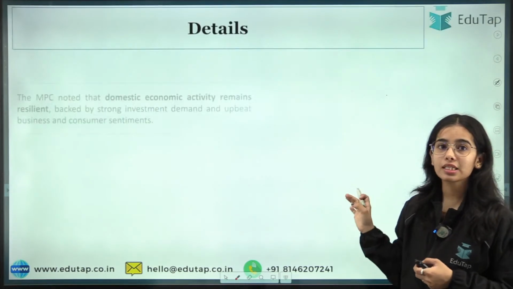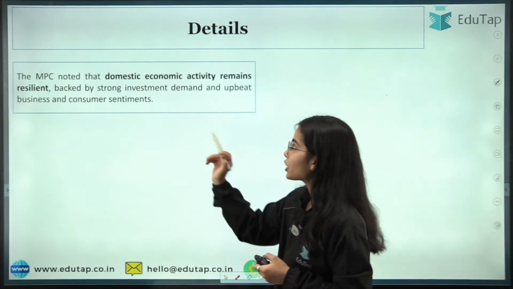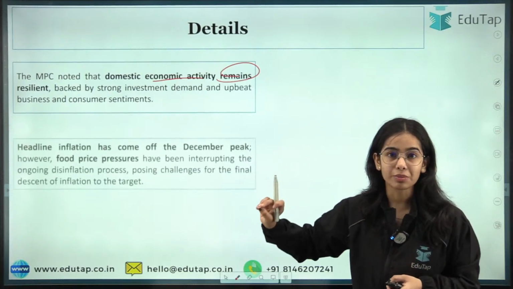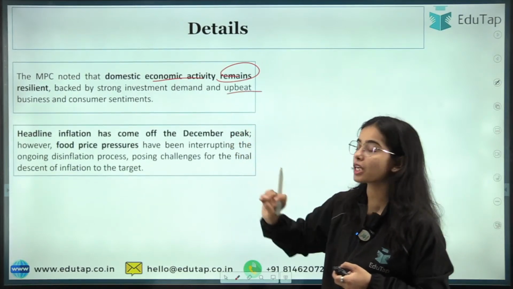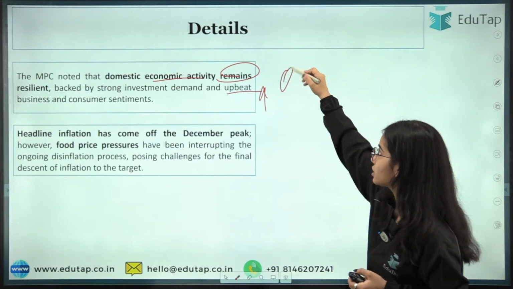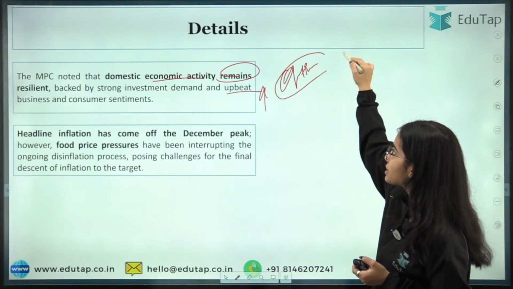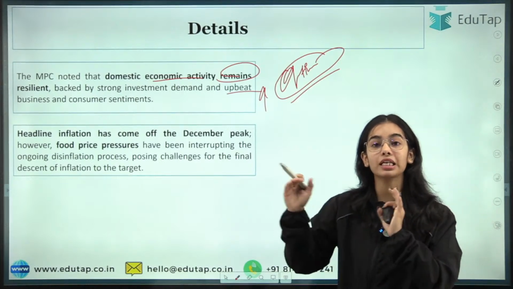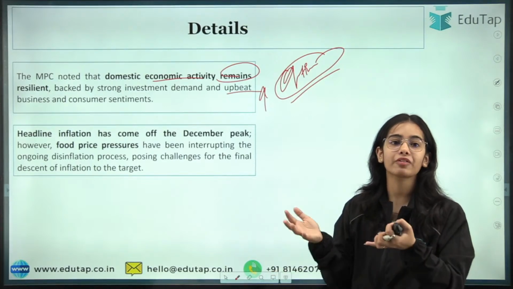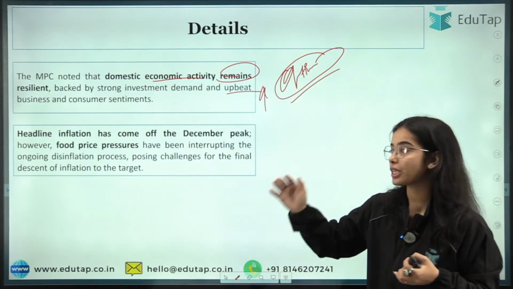Okay, so next, the MPC has noted that domestic economic activity remains resilient, backed by strong investment demand and upbeat business and consumer sentiments. So the consumer sentiments are good. The consumers in our country are optimistic, as well as the businessmen, and that's why the economic activities are working efficiently in our country.